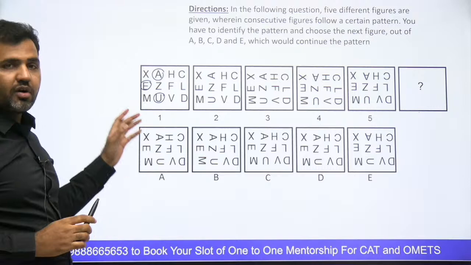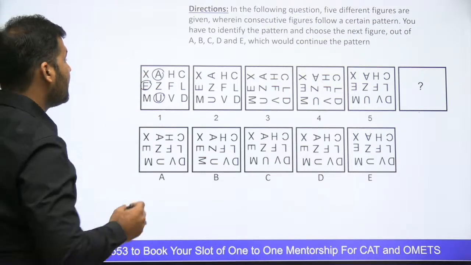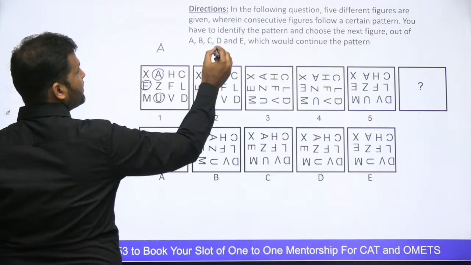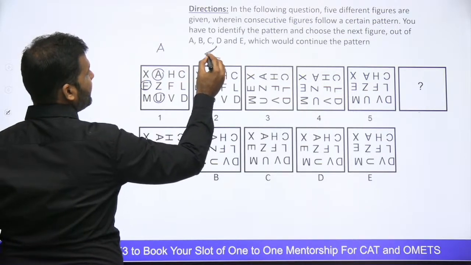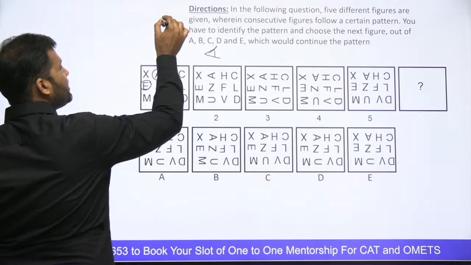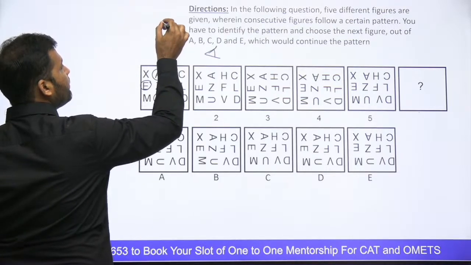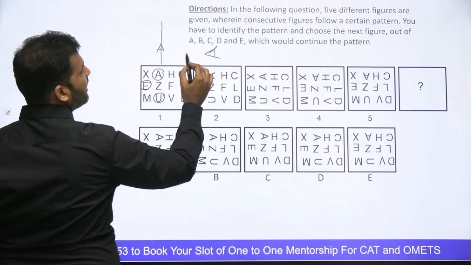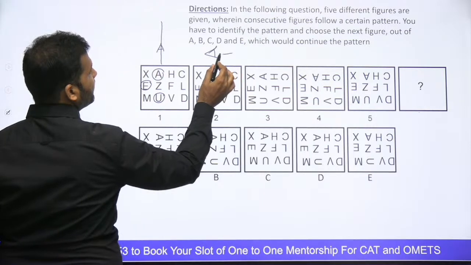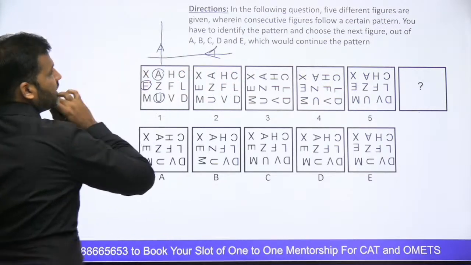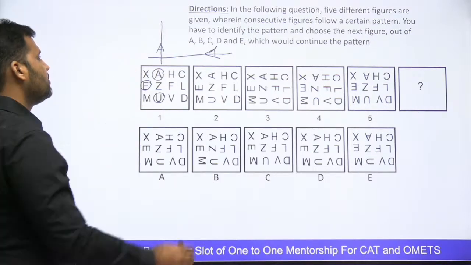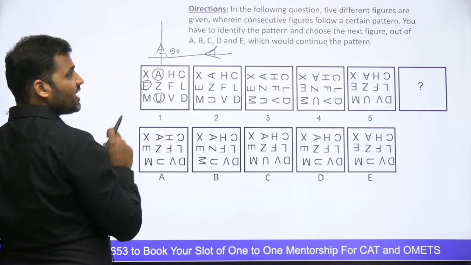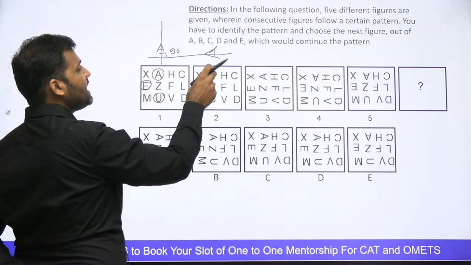A, E, U are vowels, right? इसमें vowels का rotation हो रहा है. And then you see that this was a position of A in the first figure, और second figure में A का position is like this, right? Now if I draw a line passing through A in this figure, and a line passing through A from this figure, cutting A from the middle, then both of these two lines come at 90 degrees. So can I say the letter A has been rotated by an angle of 90 degree?